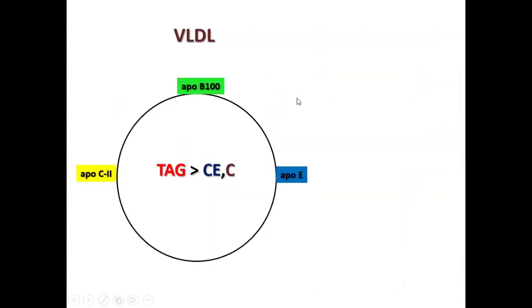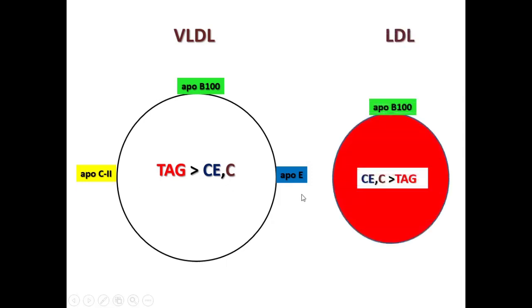This is just to show you the difference between VLDL and LDL. If you see in VLDL, triglyceride concentration is more compared to cholesterol esters and cholesterol, and it requires ApoB100, ApoC2 and ApoE. And if you compare with LDL, the size of VLDL is larger because of the greater amount of triacylglycerol.